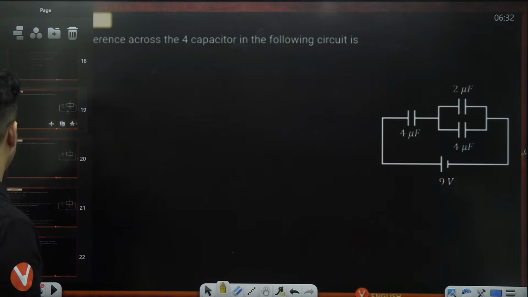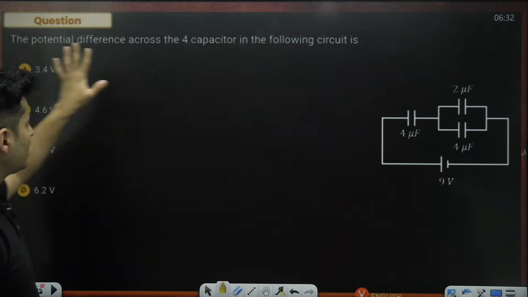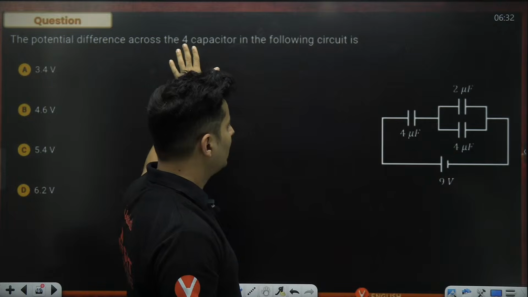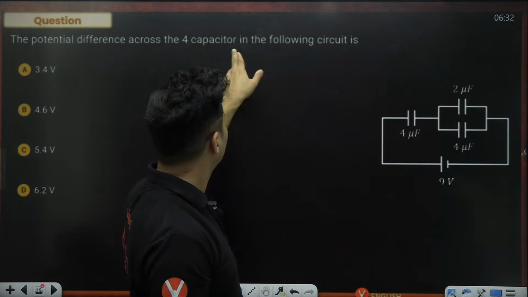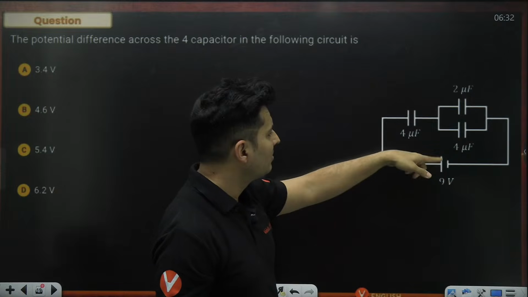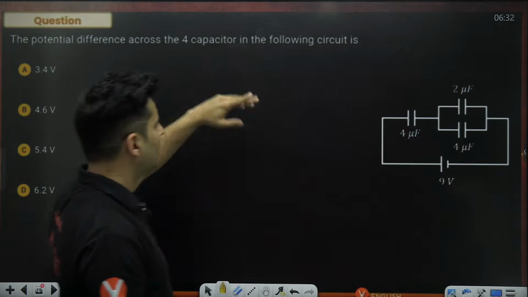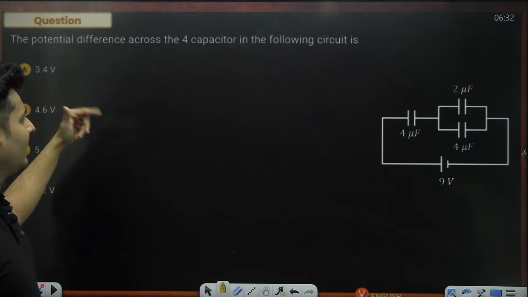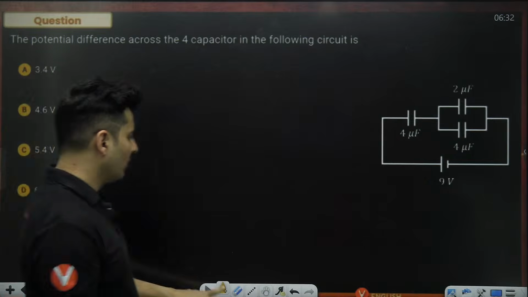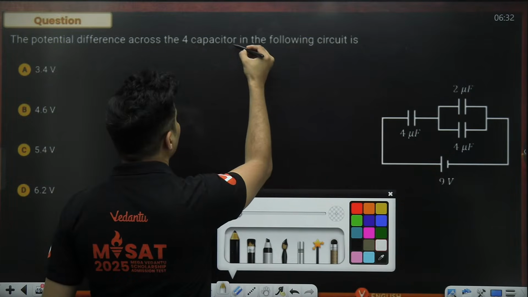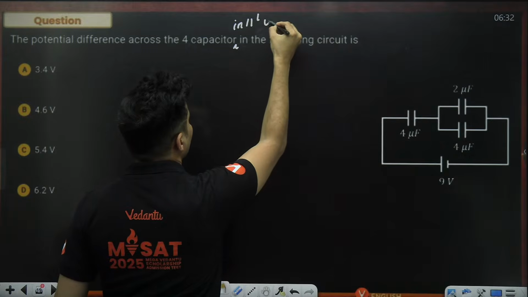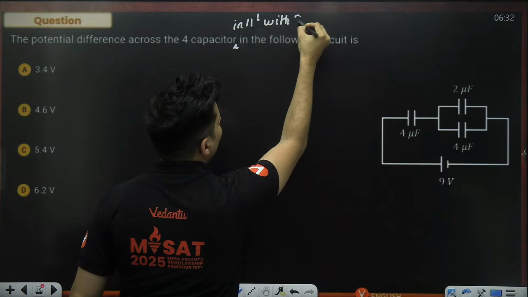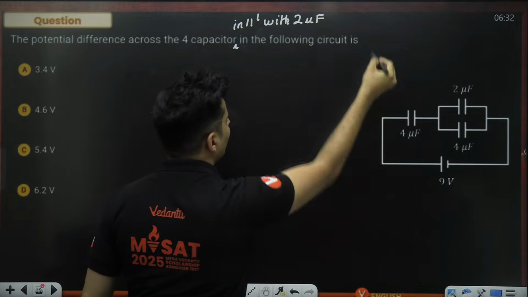Okay. Yeah, there we go. The potential difference across the 4 microfarad capacitor, but which one? This one or this one? I think it will be this one. So not the other one. In the following circuit is how much? Okay, 4 microfarad capacitor in parallel with 2 microfarad is how much?